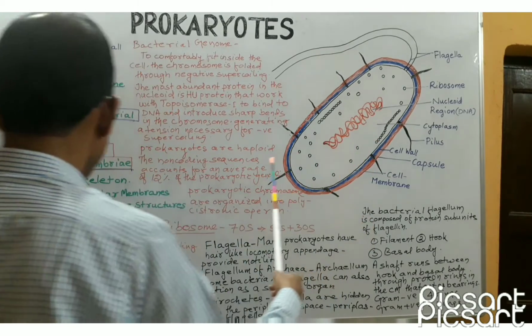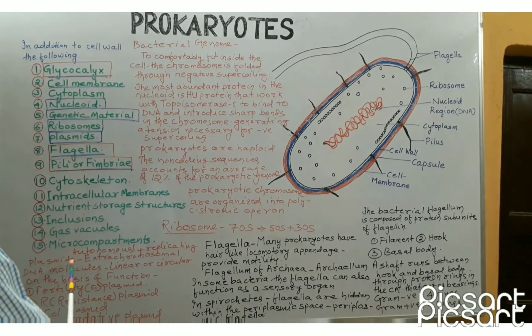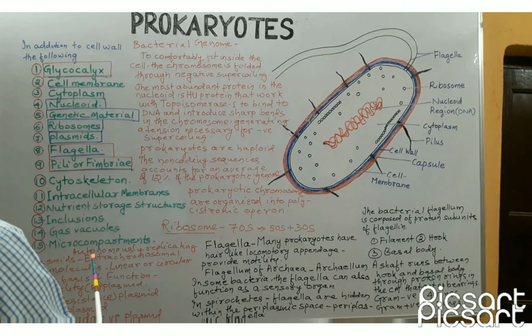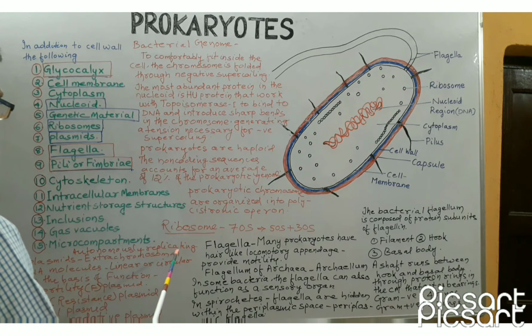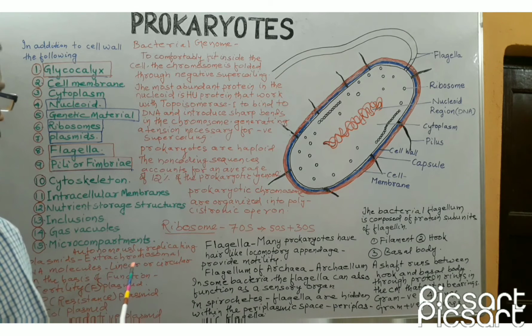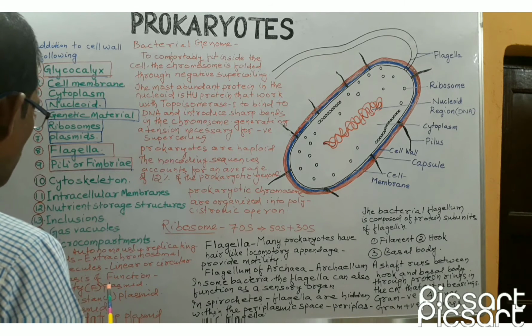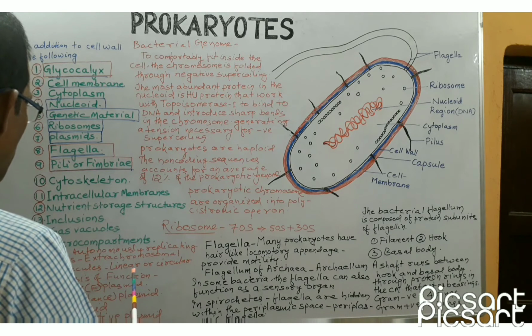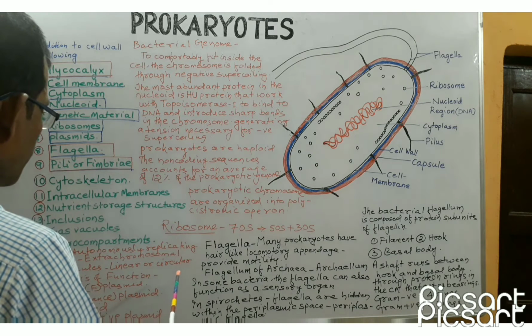Next is plasmids. Plasmids are autonomously replicating extrachromosomal DNA molecules which may be linear or circular.